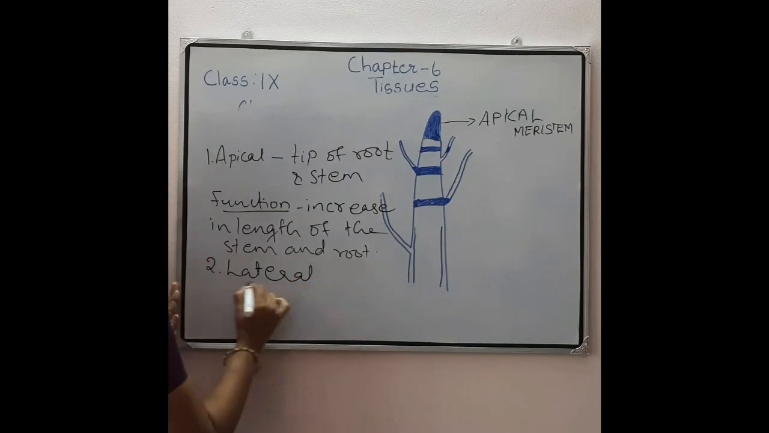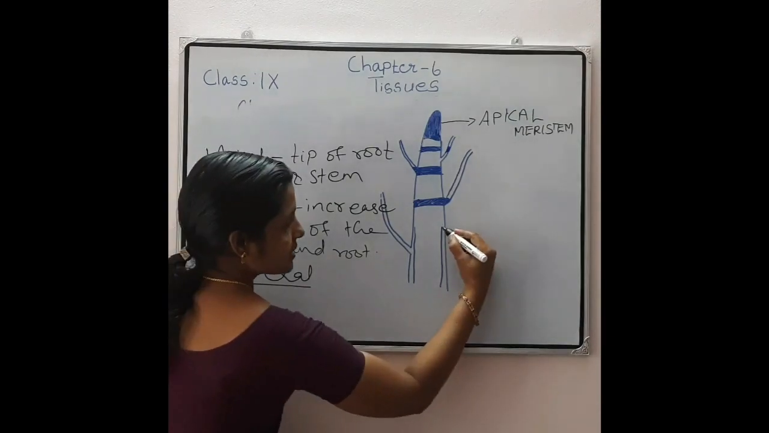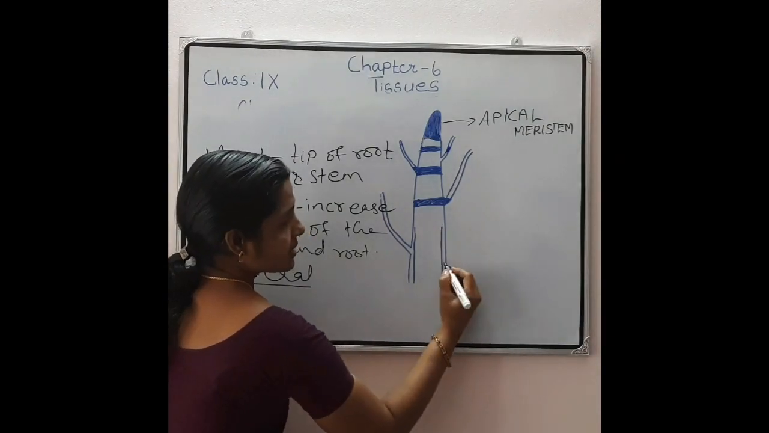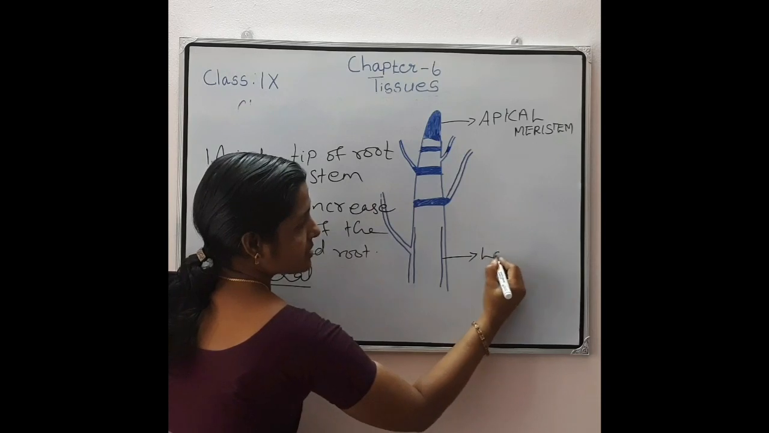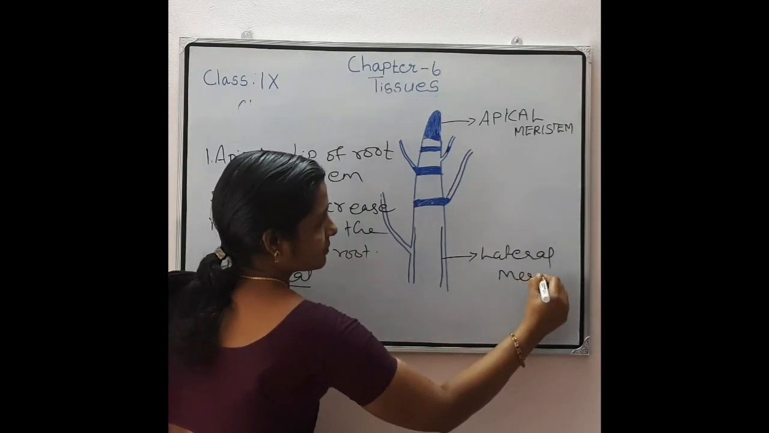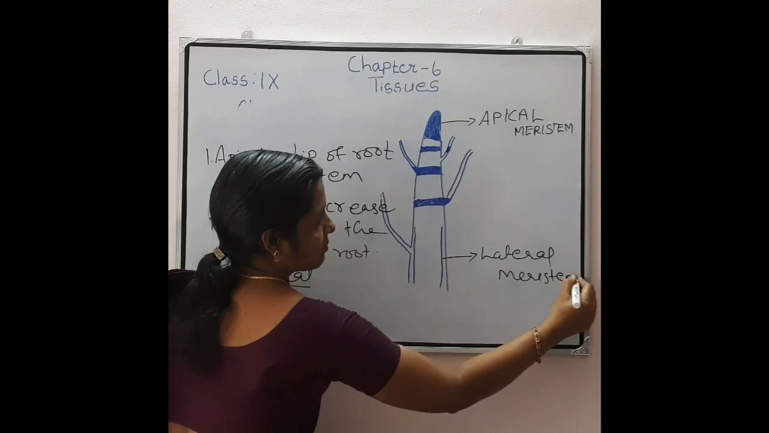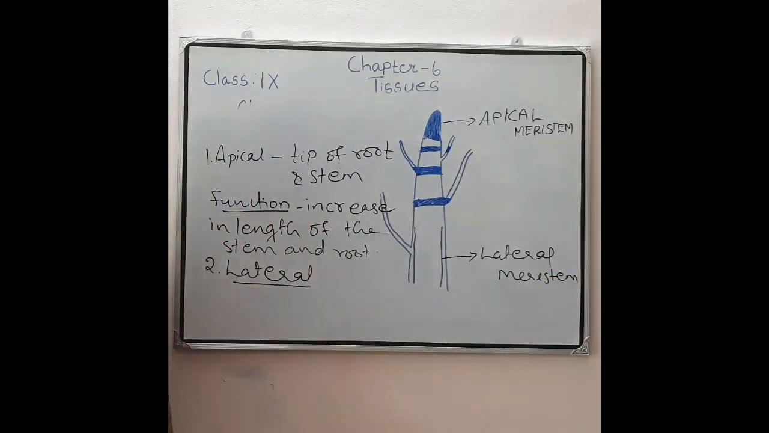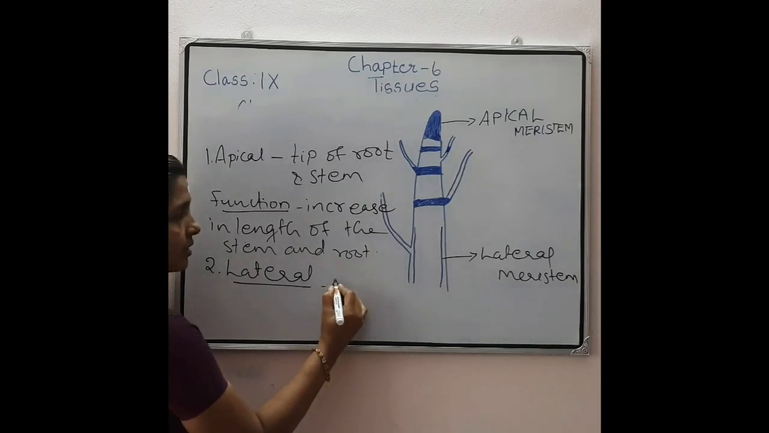Second one is lateral meristem. This lateral meristem is present where? On the lateral sides of the root and stem. So here it is, these are the lateral sides. So these meristems are known as lateral meristem, present on the lateral sides of the root and stem. So its location is the lateral side.